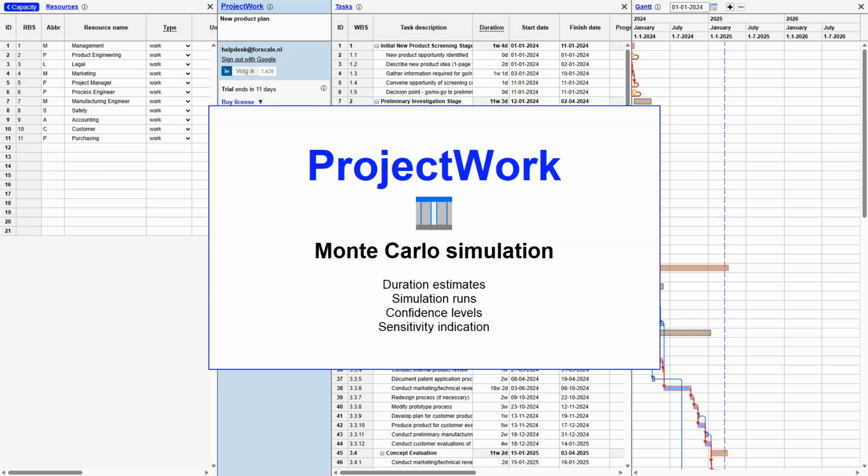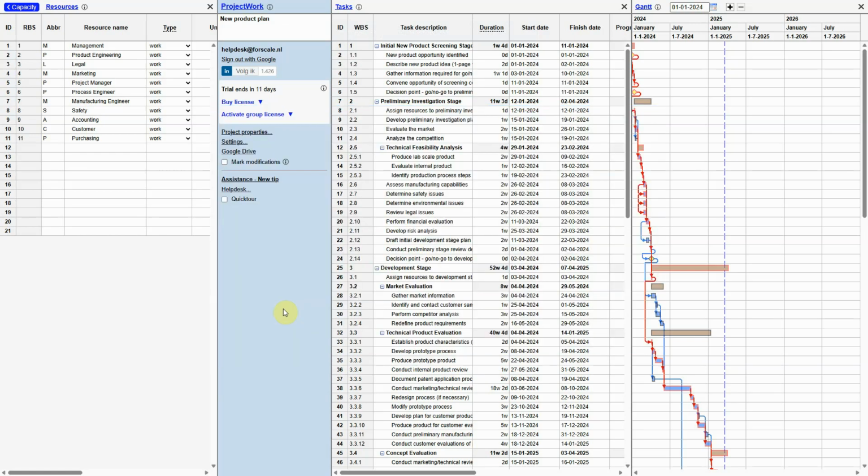I will tell you how to deal with uncertainty in task durations and how to get confidence in the project completion date. A project schedule typically consists of linked tasks with durations. The links create a schedule with tasks in series and parallel, which causes uncertainty in duration to counteract and overlap. Monte Carlo simulation will deal with that.